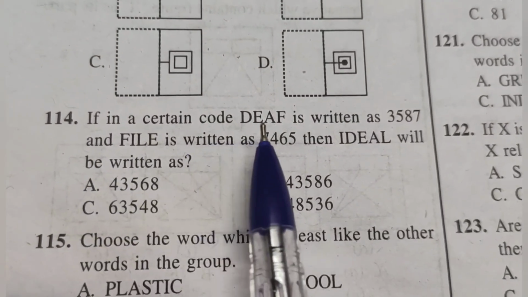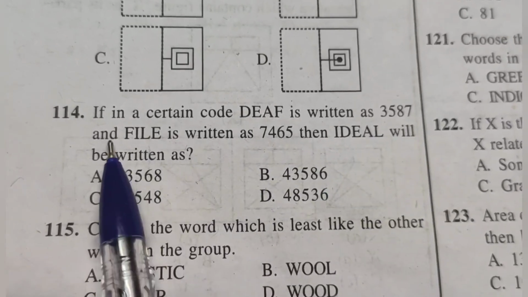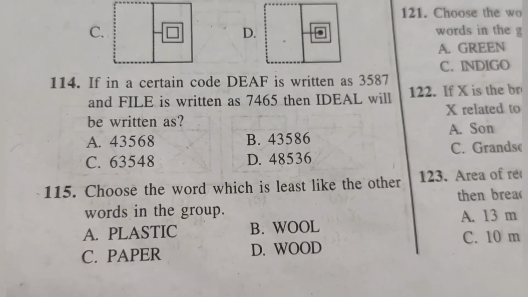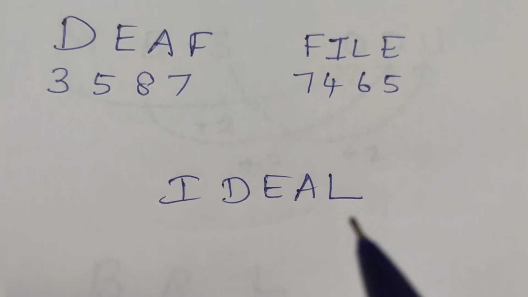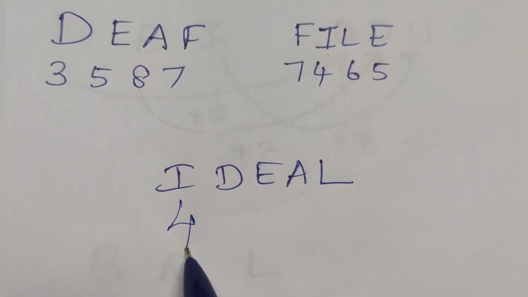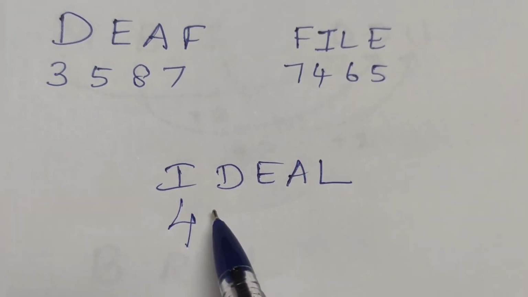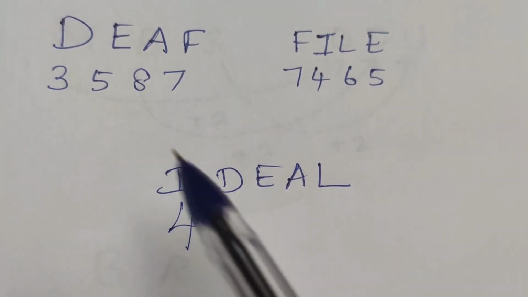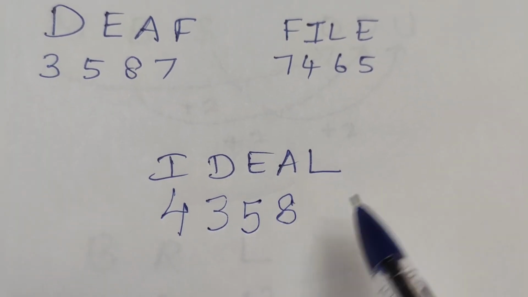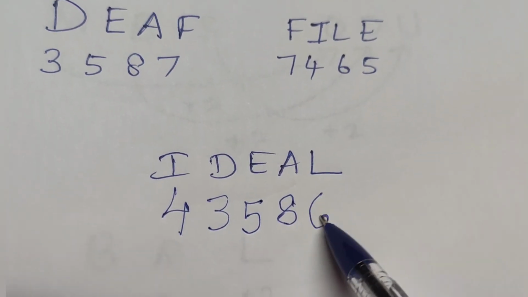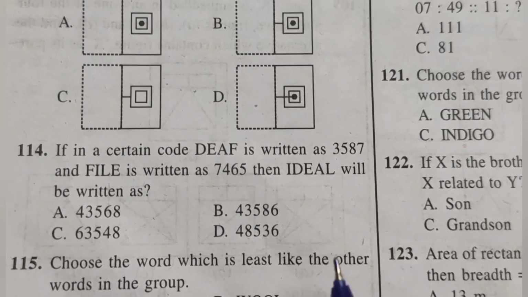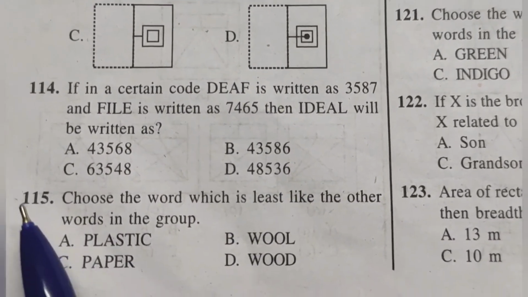114. If in a certain code DEF is written as 3587 and FILE is written as 7465, then IDEAL will be written as dash. This is how the code works. So I, where is I? I is 4. D is 3. E is 5. And A is 8. L is 6. So the code for IDEAL is 43586. Option B, 43586.